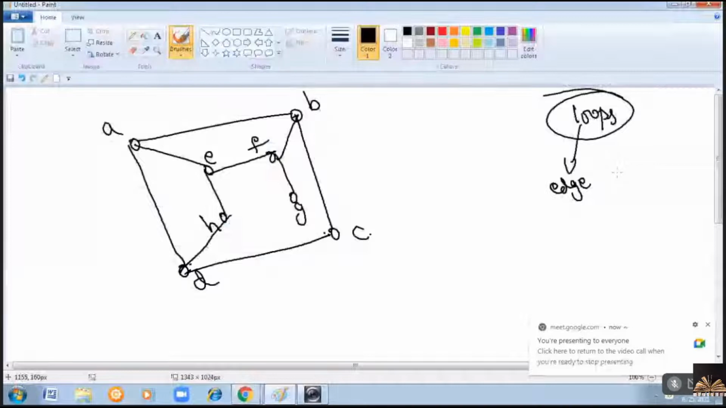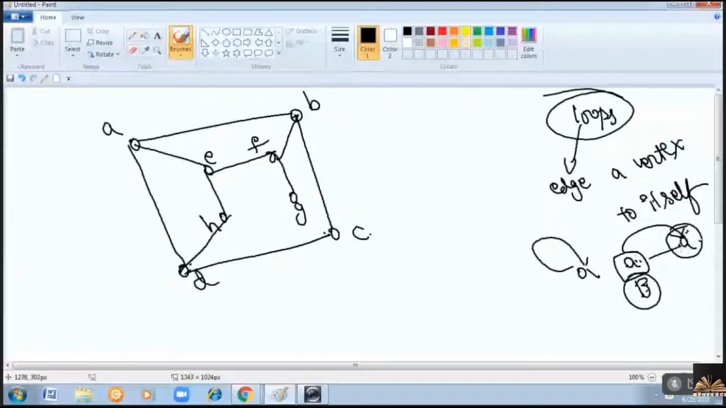So here, if you color A with black, then its adjacent vertex should not be colored with the same black. But as A and A are adjacent, it is not possible to color them with different colors. That is the reason loops are not allowed in a bipartite graph. Now, let us consider black and white as the two colors. Now you try to color these vertices using black and white such that no two adjacent vertices have the same color.